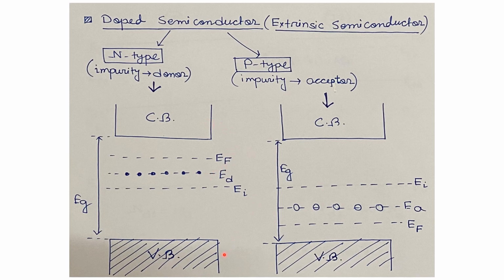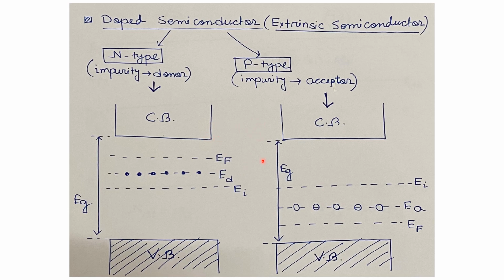Also, some of the electrons from the valence band will jump to the conduction band, and it will leave behind some holes in the valence band. The number of holes produced in this process is very small. Therefore, the Fermi level in the n-type semiconductor, EF, must lie somewhere near the middle of the donor level and the bottom of the conduction band, that is EC.